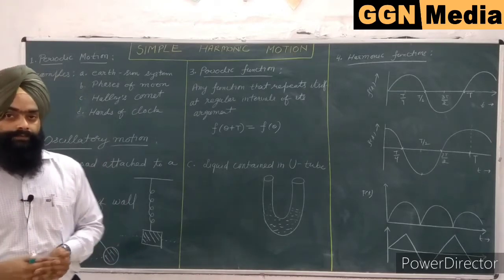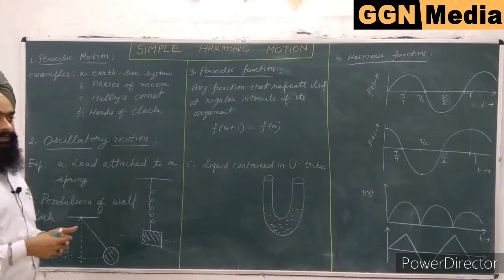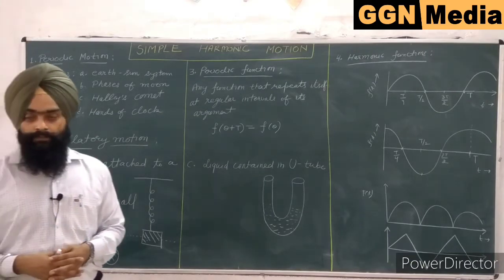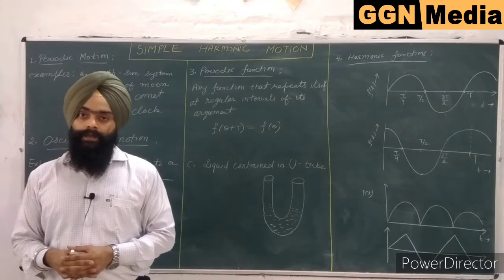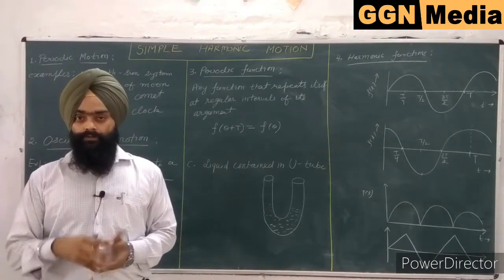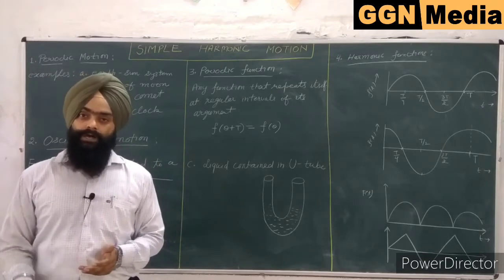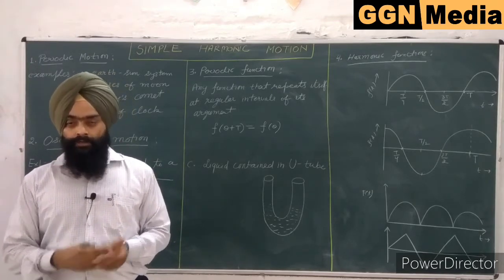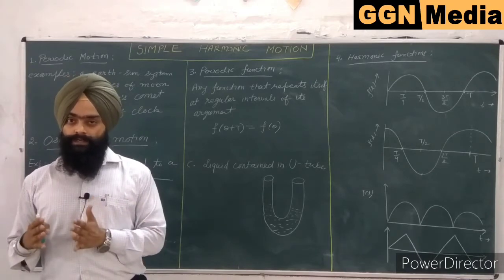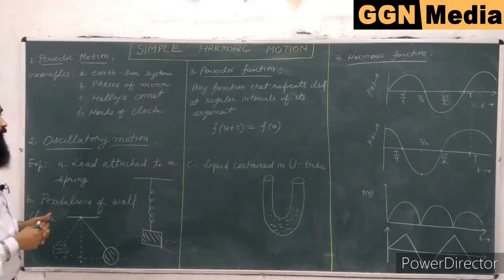The second example here is phases of the moon. In addition to the Earth's motion, we know that the moon revolves around the Earth and it repeats its motion after every 28 days. So different phases occur within these 28 days, but the motion is repeated after every 28 days. So the period of motion is 28 days and this motion is also considered periodic motion.